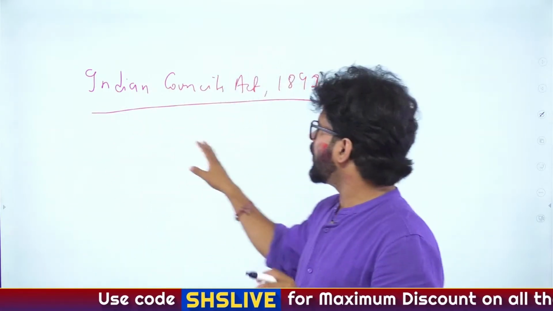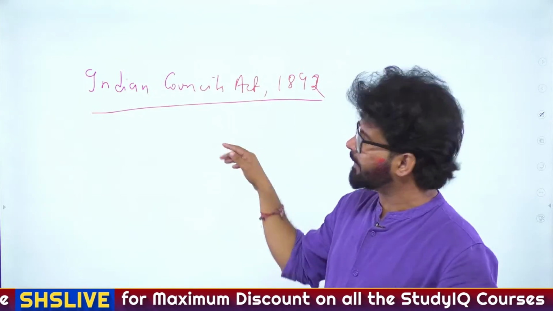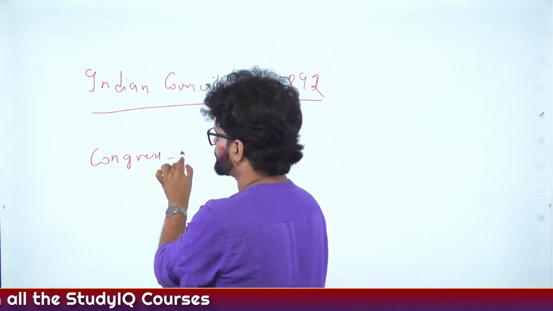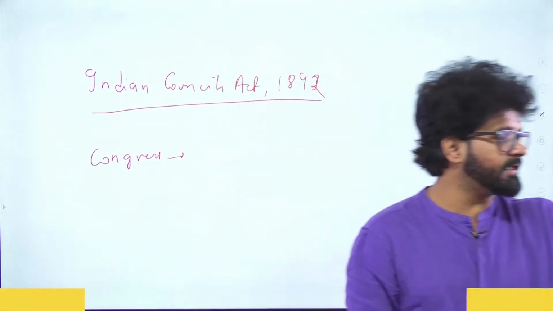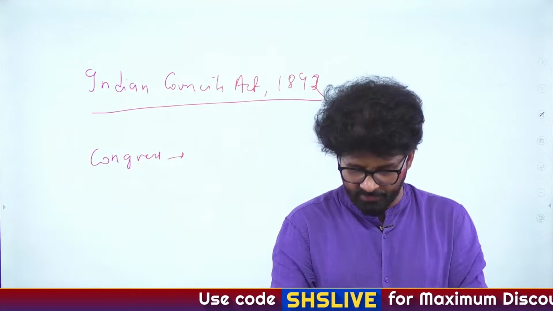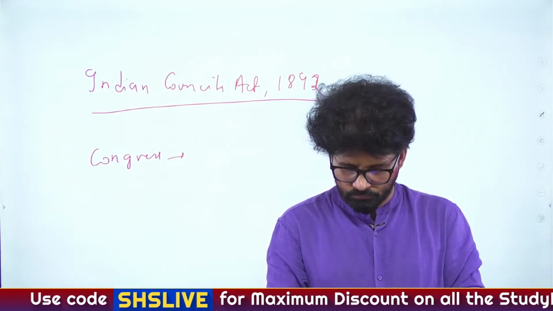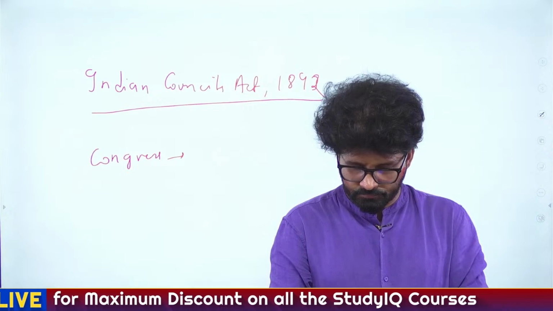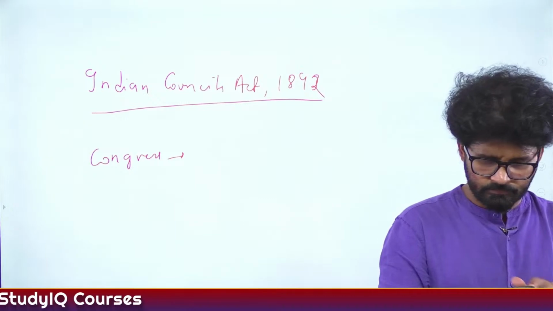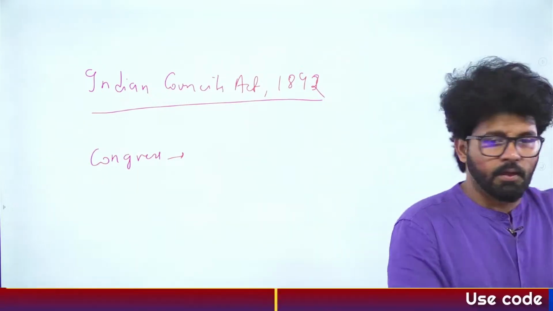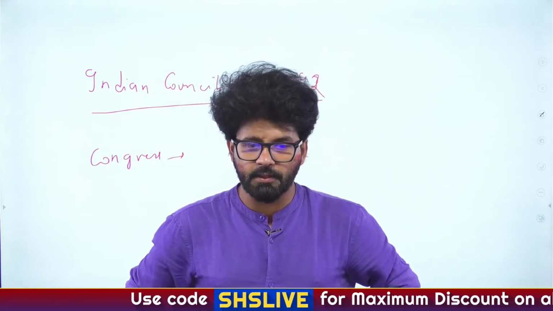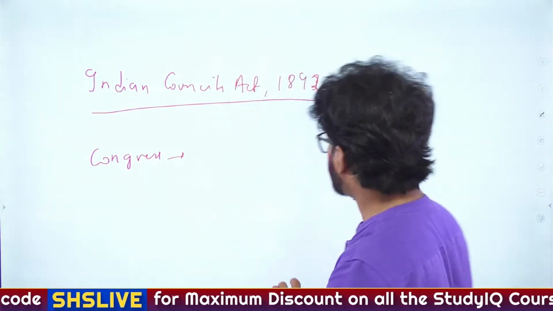Then here, Congress. See, when the 1892 Act is coming, Congress has already been formed. Congress was formed in which particular year? Anybody has any idea? Let me give you a 30-second timer. Congress was established in the year, what was the year when Congress was established? So Congress was established in the year 1885.